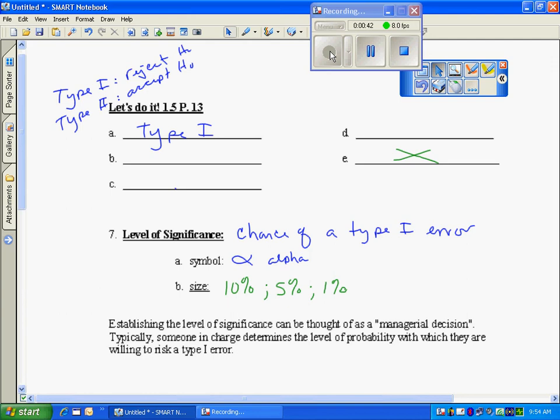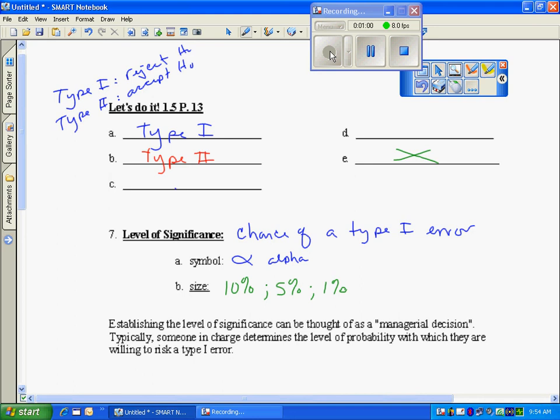Letter B, the parachute works. Type 1, I reject that it works, say it's not going to work, and I go get a different parachute. Nothing bad happens to me. Type 2 is I accept that it works, but I make a mistake and it doesn't. Type 2 error is the worst.